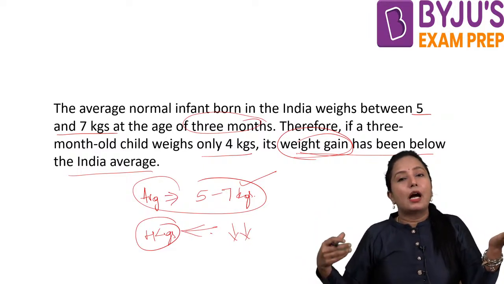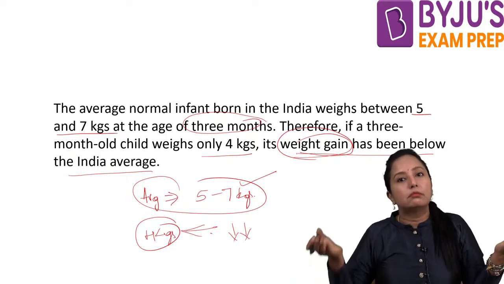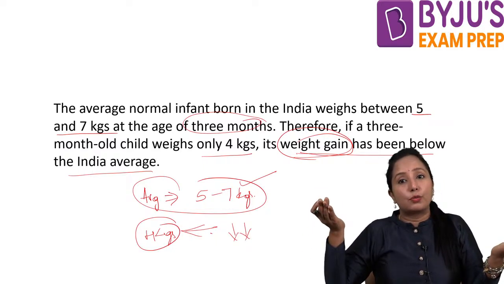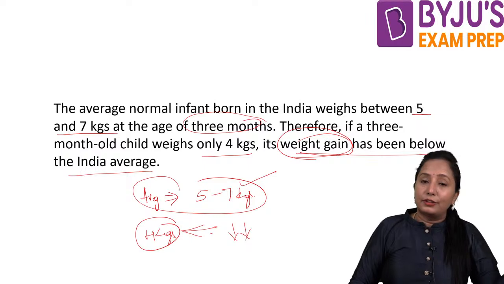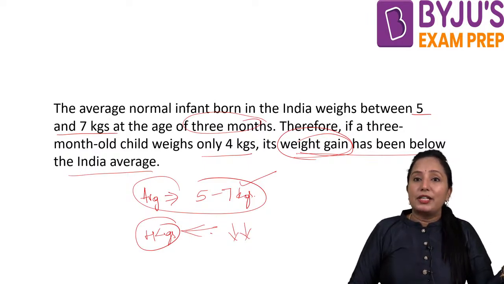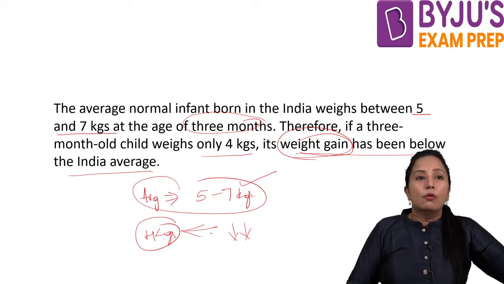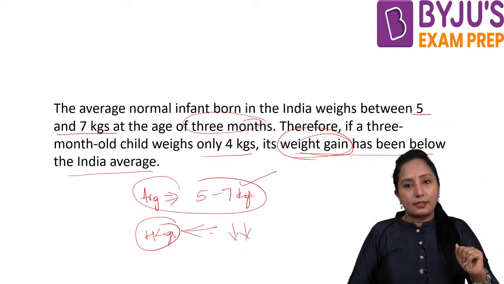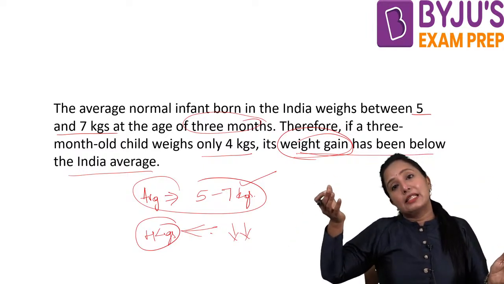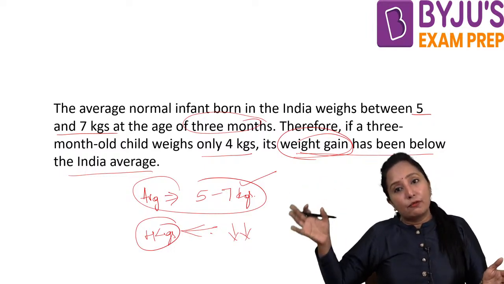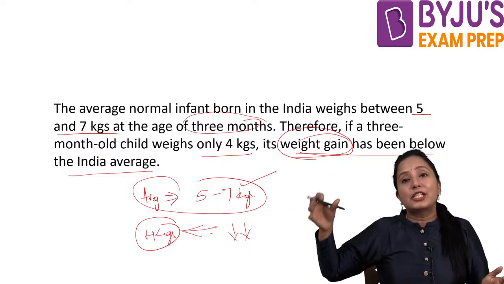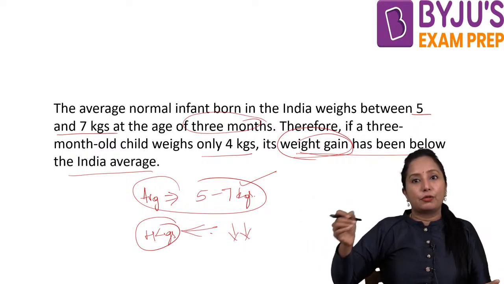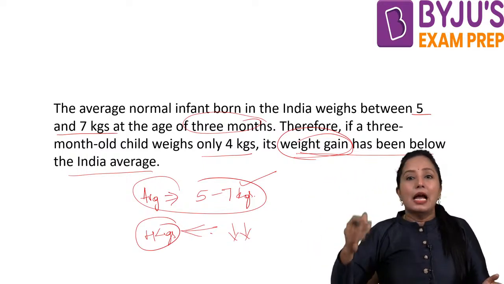So they are trying to relate the average weight with average weight gain. Average weight is what the weight of children will usually be by 3 months. Average weight gain means, in 1 month, in 2 months, in 3 months, how much a baby usually gains weight.